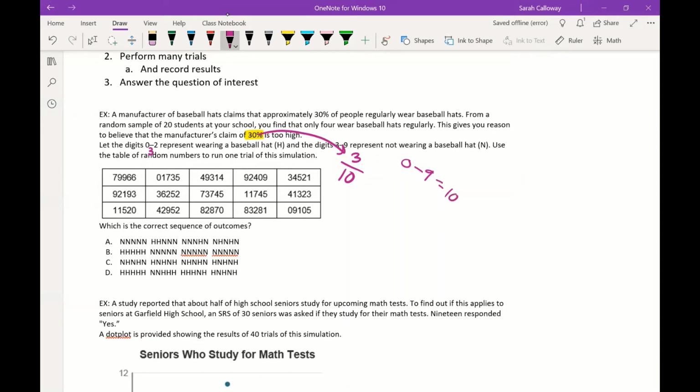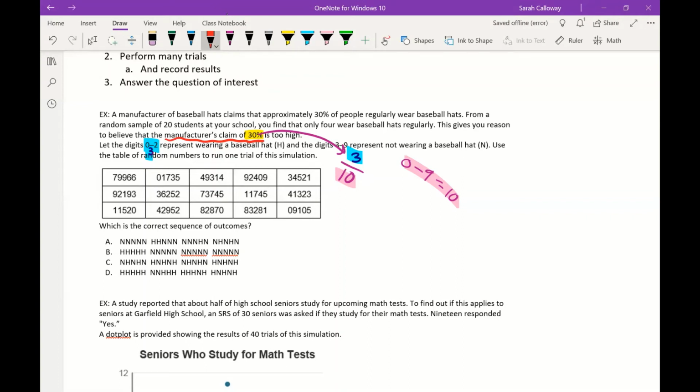So that's where they're getting these values from. And so they're matching the manufacturer's claim there. And then what we're going to look at ultimately for determining if something was true or not is we would look at our results and compare that to see if it's statistically significant.